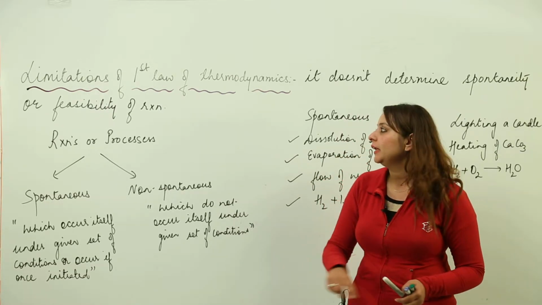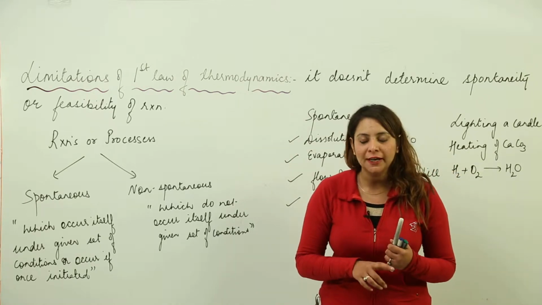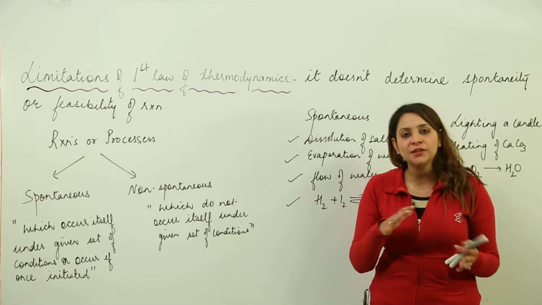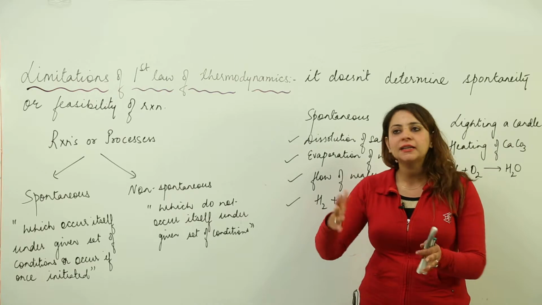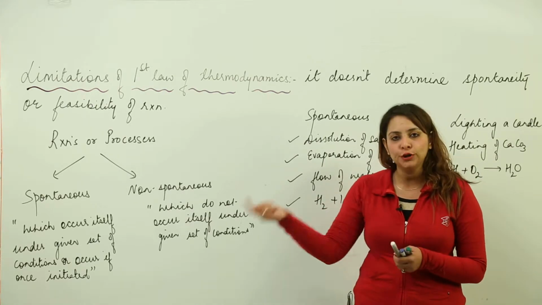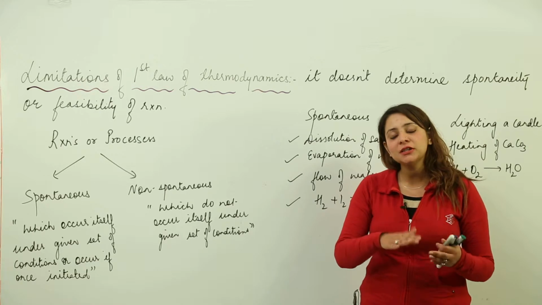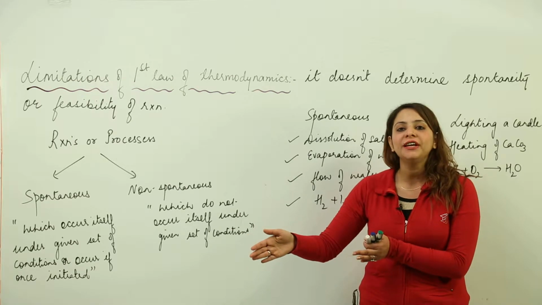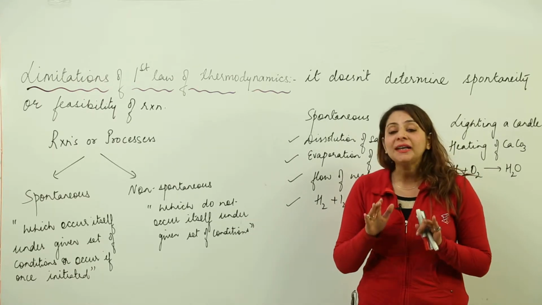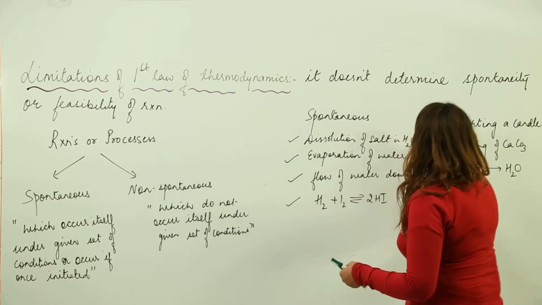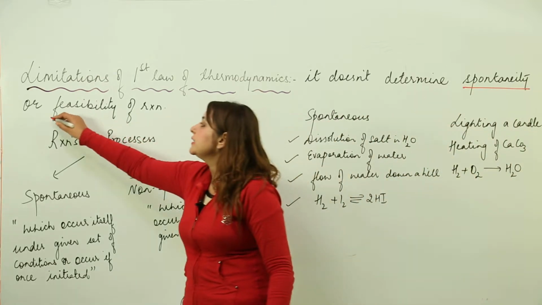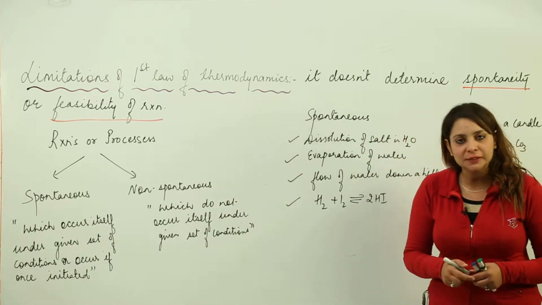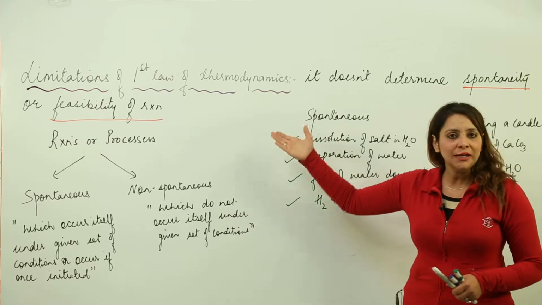So when we talk about the limitation of the first law of thermodynamics, the major drawback is that though it explains heat transfer, let us take an example, heat flowing from hot body to cold body, right? The first law explains that the amount of heat lost by the hot body is equal to the amount of heat received by the cold body, right? But it fails to explain the spontaneity, or you can say feasibility, of a reaction. So this is a major limitation, right?